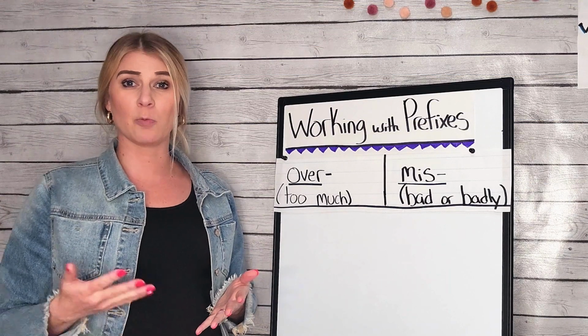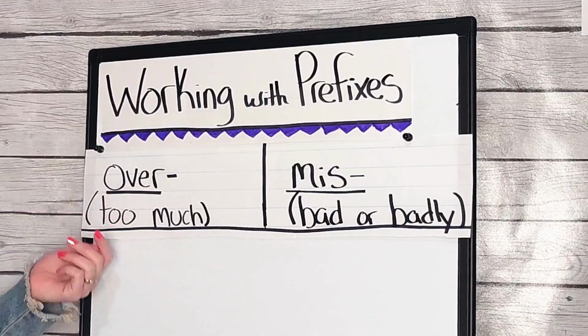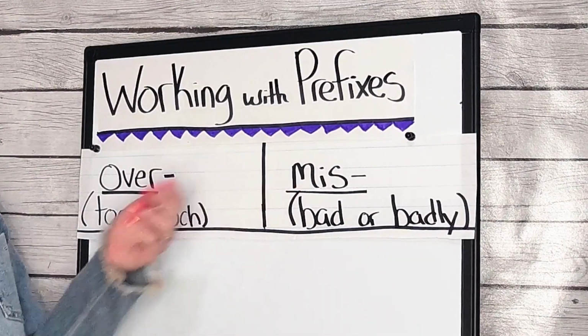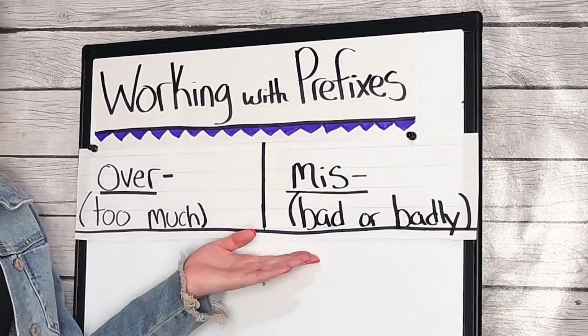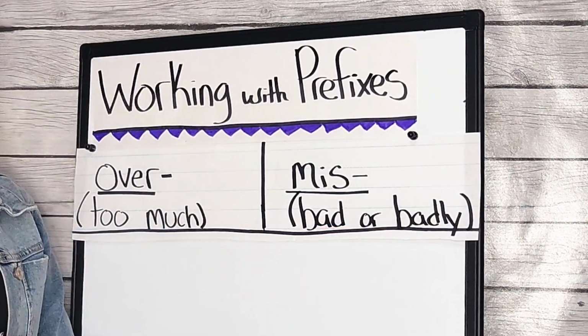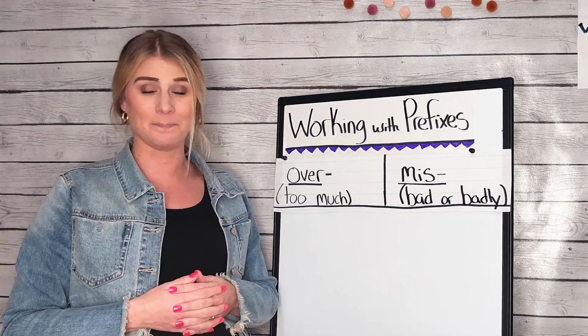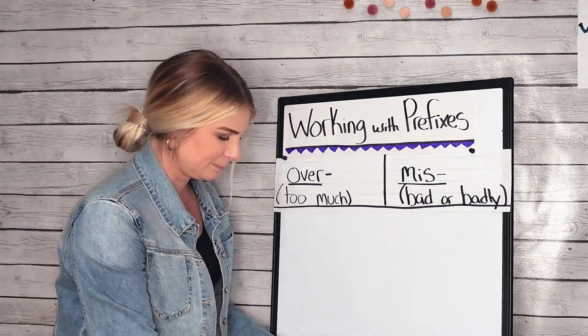When we read a word with the prefix over, it means too much. And when we read a word with the prefix miss, it means bad or badly. Let's take a look at some of these words, and I'm hoping you guys can help me sort them. Here is our first word.